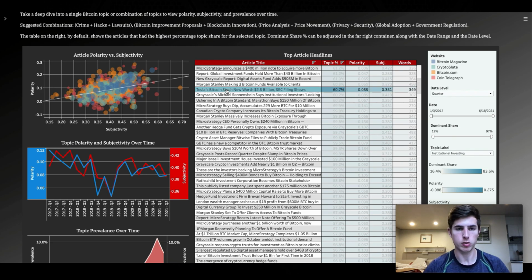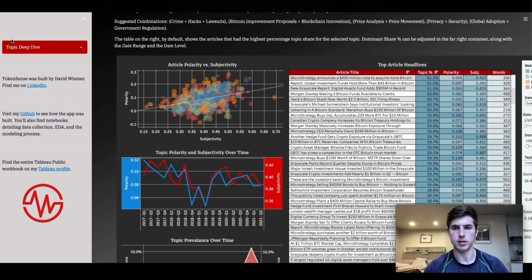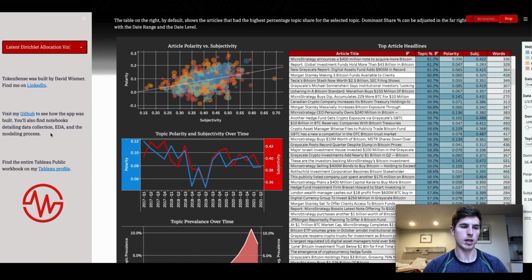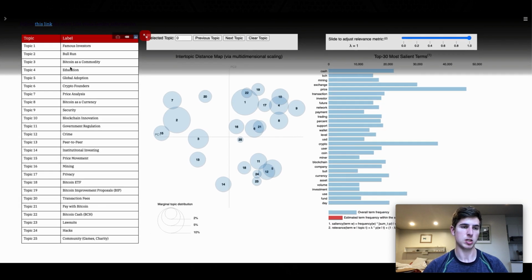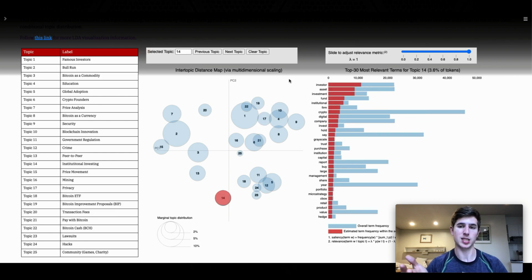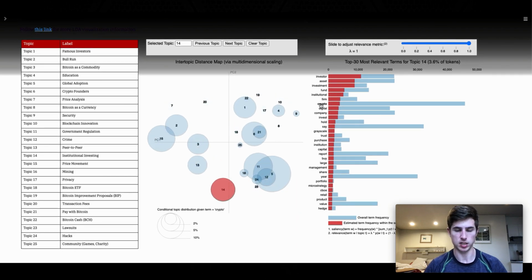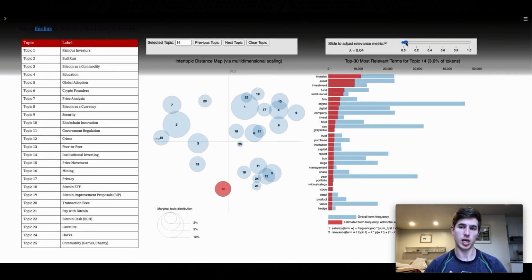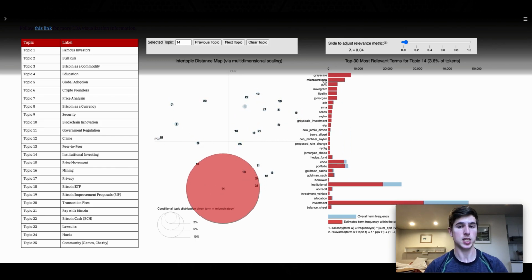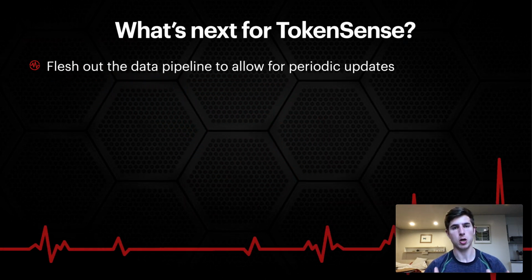Here we're seeing some top articles, things like Morgan Stanley, Tesla, MicroStrategy are showing up, Grayscale. You can sort these by a variety of different metrics as well. Now let's look at the LDA visualization. So what we see here, again, we can focus in on our topic, topic 14. Here we're seeing the top terms related to that topic, things like investment, institutional, obviously. And if we adjust our lambda, we can even see some of those big entities like Grayscale, MicroStrategy, JP Morgan, Fidelity, etc.